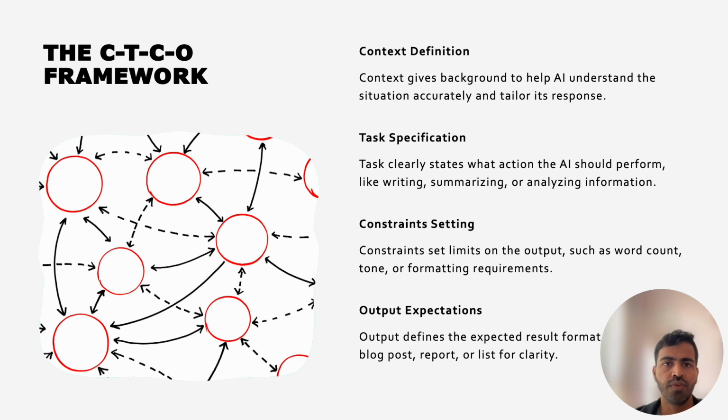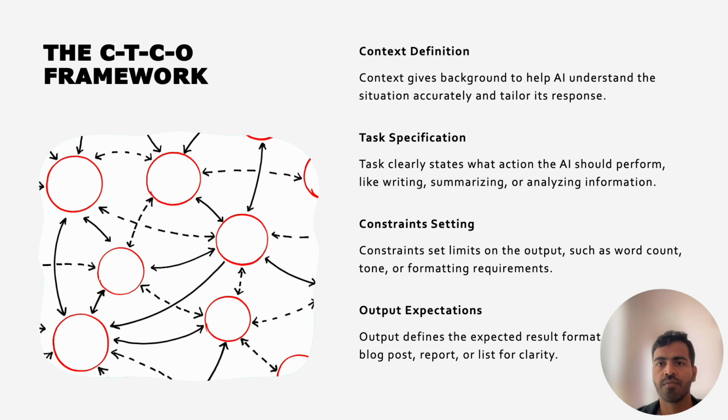The CTCO framework stands for context, task, constraint, and output. Context provides background information to help AI understand the scenario. Task specifies what you want the AI to do, such as write, summarize, or analyze. Constraints define boundaries like word count, tone, or format. Output describes the expected result such as a blog post, report, or list.